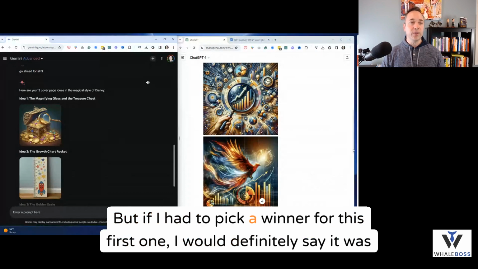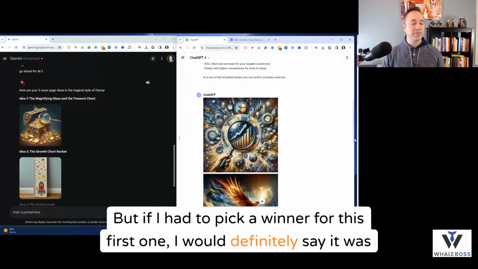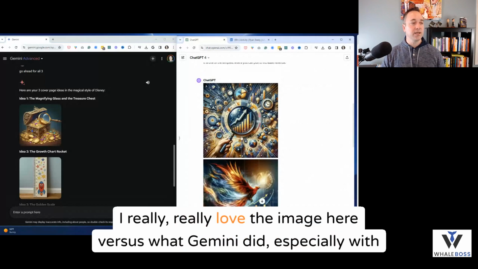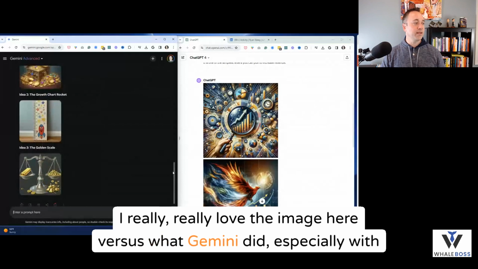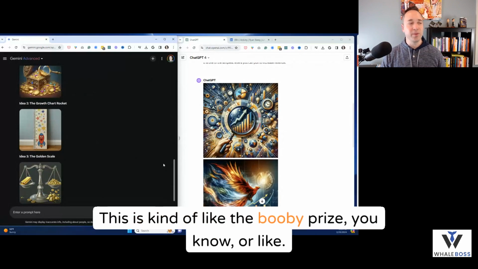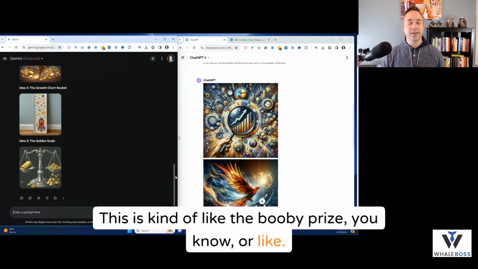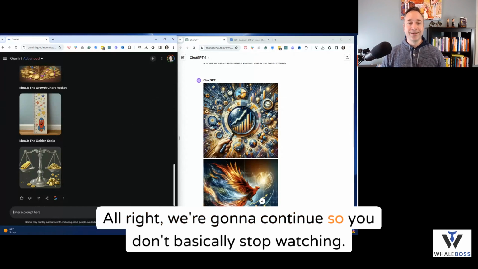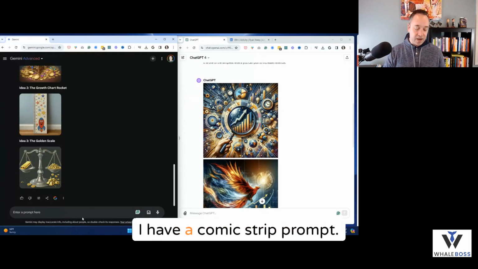But if I had to pick a winner for this first one, I would definitely say it was ChatGPT. They crushed it on this one. I really, really love the image here versus what Gemini did, especially with this one. This is kind of like the booby prize, or like that sound where it's like wah wah wah wah wah. Anyways, we're going to continue so you don't basically stop watching. Let's do another one. I have a comic strip prompt.